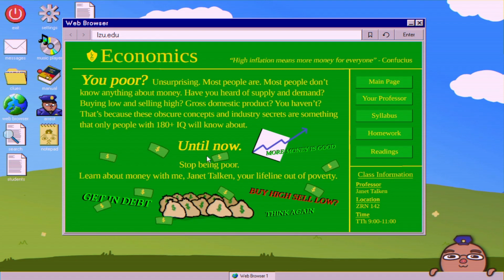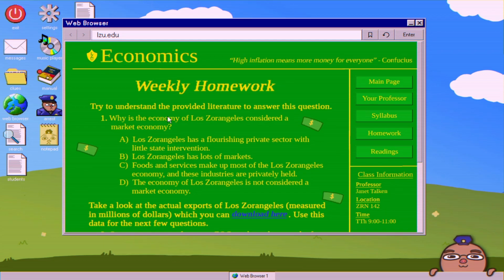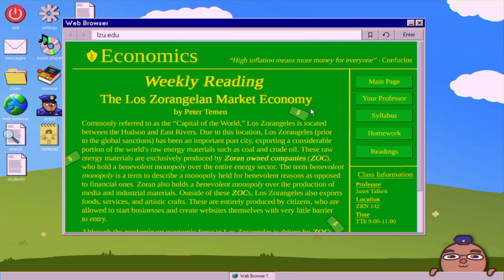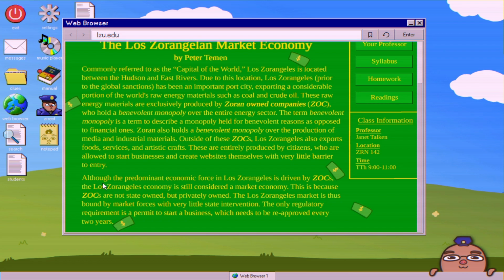So we'll start with economics. First question says, why is the economy of Los Angeles considered a market economy? Here, if you go to the readings, it says in the second paragraph, although the predominant economic force in Los Angeles is driven by ZOCs, which are Zoran-owned companies, the Los Angeles economy is still considered a market economy. This is because ZOCs are not state-owned but privately owned. The Los Angeles market is thus bound by market forces with very little state intervention.